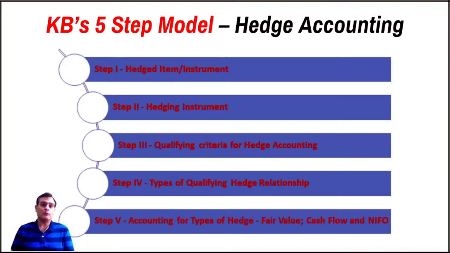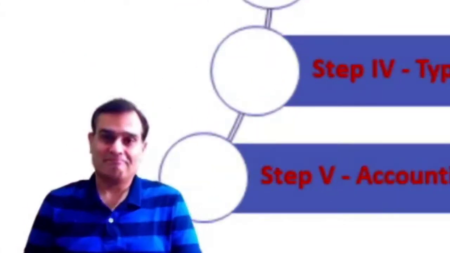And step number 5 would be doing the accounting for the type of hedge. How would the accounting for a fair value hedge, a cash flow hedge or a net investment in a foreign operation apply? So it's a simple 5-step procedure. Get the eligible qualifying hedged item, get the qualifying hedging instrument, ensure that there is a qualifying criteria for the hedge accounting, and then the types of qualifying hedge relationship, and finally doing the accounting in terms of different kinds of hedge. Isn't that interesting?